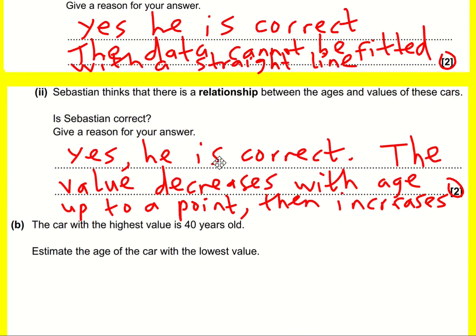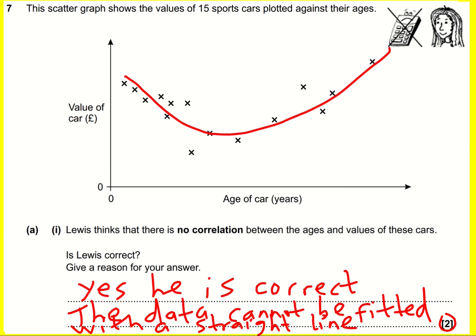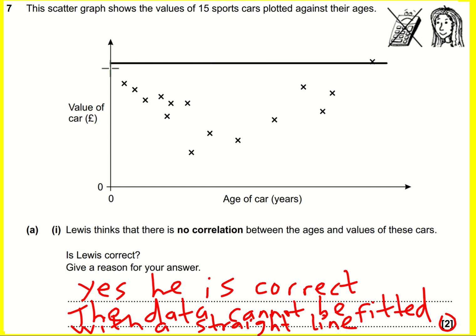All right. The car with the highest value is 40 years old. Estimate the age of the car with the lowest value. So I might just get rid of this red line to help me out. Okay, let's draw. If I was doing this in an exam, I would maybe draw a line here. Let's draw a line going through the bottom one. Let's try and get a bit of a feel for the difference.